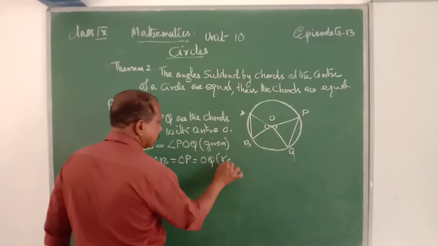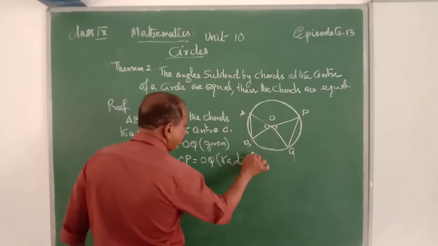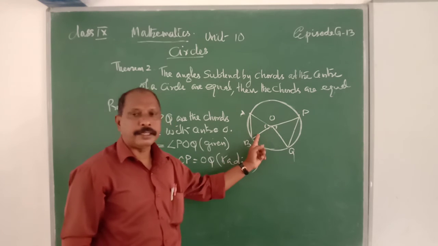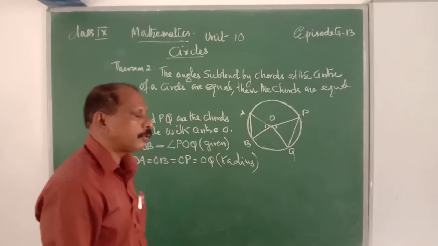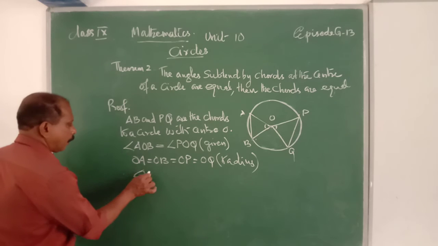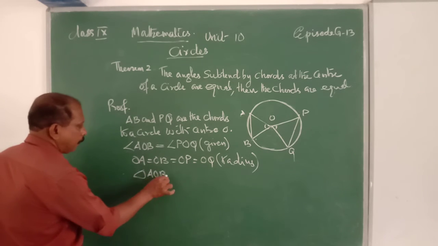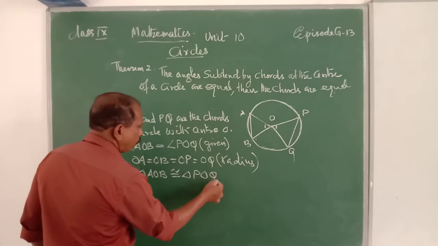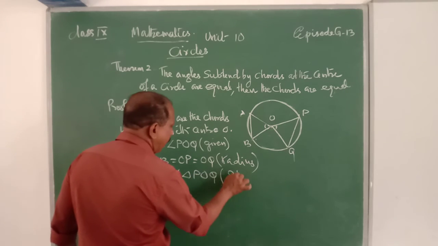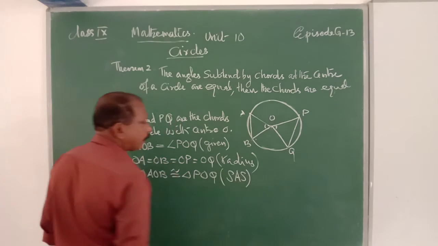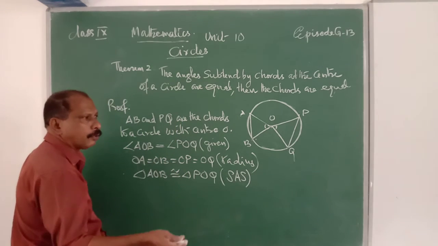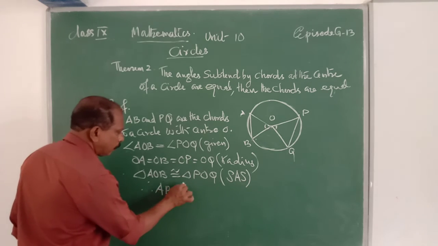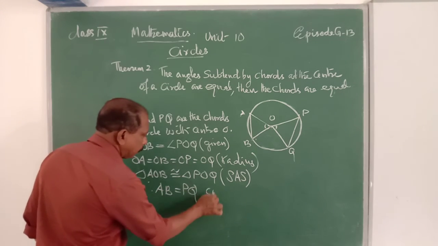That is radius. They are equal. Therefore, by the side, angle, side criteria, these two triangles are congruent. Therefore, triangle AOB is congruent to triangle POQ, that is the side, angle, side criteria. Therefore, corresponding sides are equal. Therefore, AB is equal to PQ, that is CPCT.